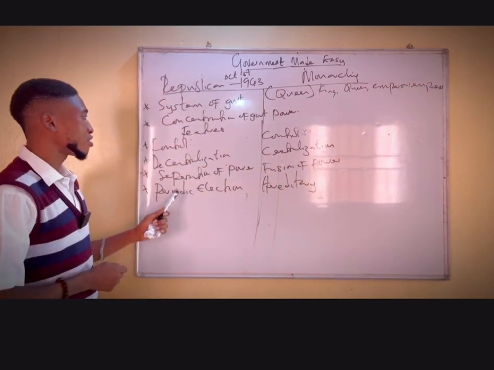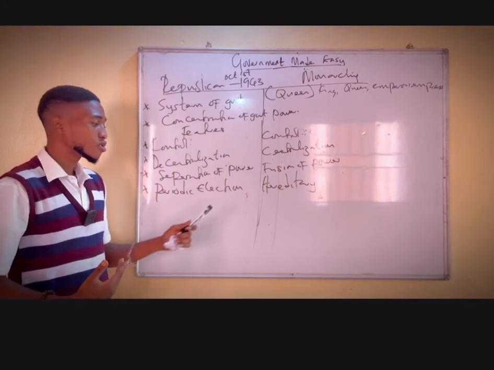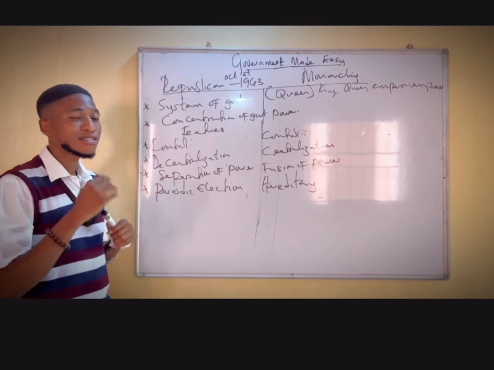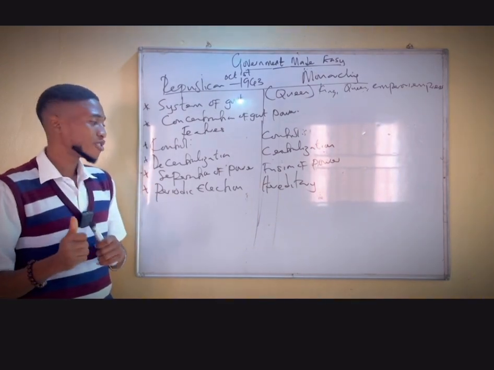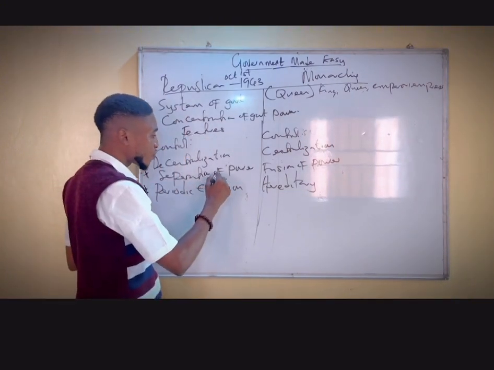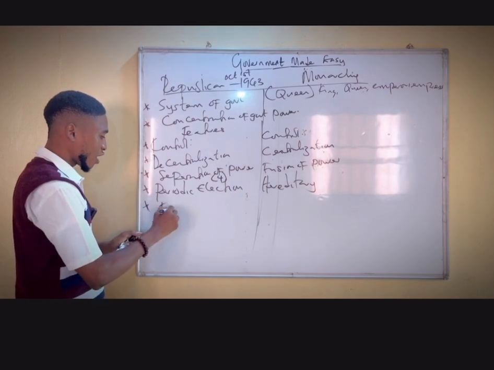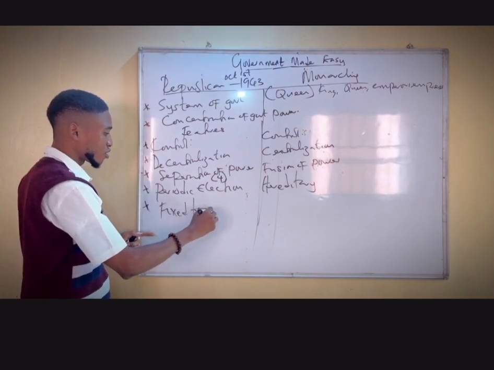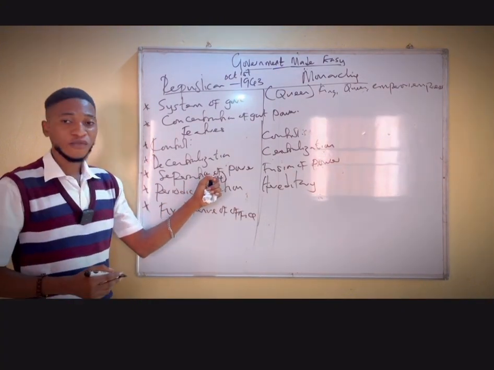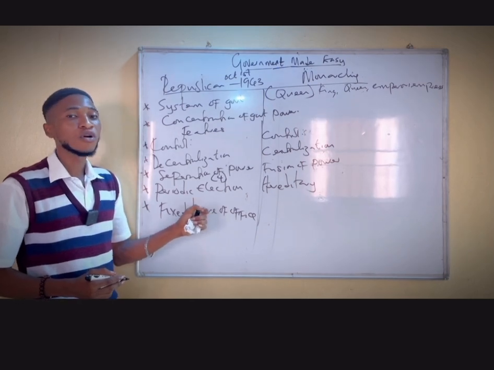So here it means that the president is elected periodically in the country. This means that an election is held at a particular period of time as stated in the constitution. For example, in Nigeria, we normally conduct a periodic election for the post of the president every 4 years. It also means that the president has a fixed tenure in office. This fixed tenure in office means that the president has a fixed time in office.